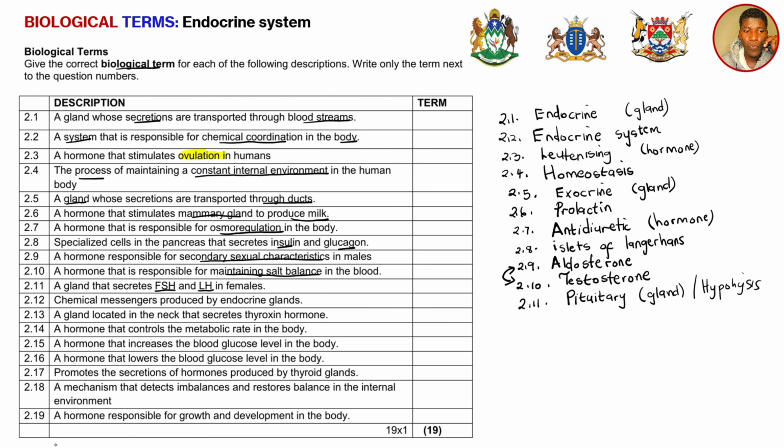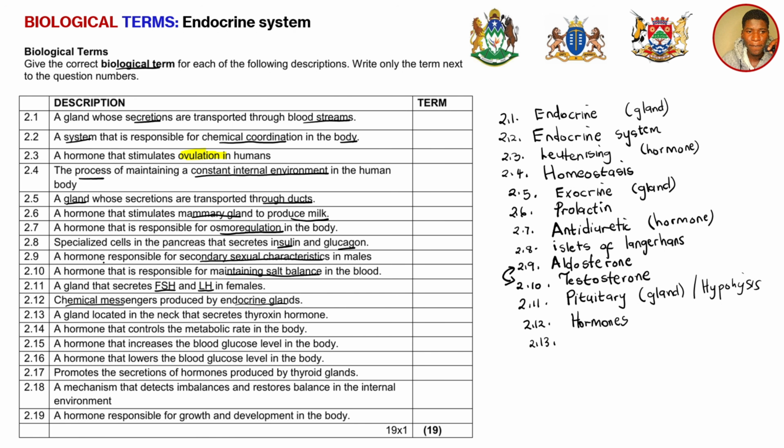And then now we have 2.12. So 2.12, if we read it carefully, says chemical messengers that are produced by endocrine glands. Remember, endocrine glands produce hormones basically. So when we're talking about chemical messengers that are produced by endocrine glands so that they can do certain functions in your body, those are known as hormones. So whenever you hear chemicals or chemical messengers, we are talking about the hormones.